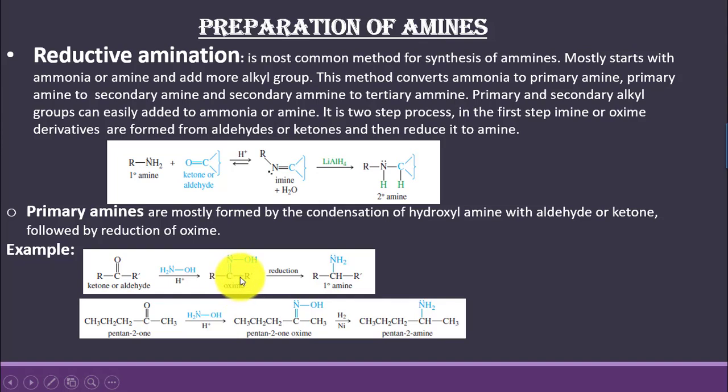Oxime is when carbon is double bonded with the nitrogen atom that is further bonded with the hydroxy group. And this oxime reduction leads to the formation of primary amine. This oxime reduction takes place with hydrogen in the presence of a nickel catalyst, leading to the formation of pentan-2-amine.